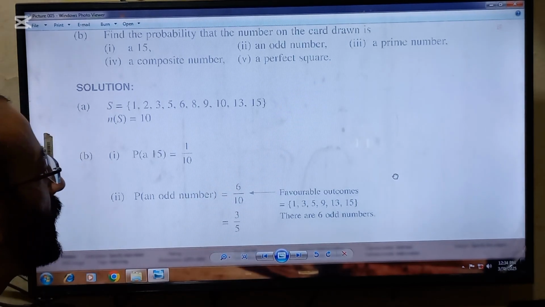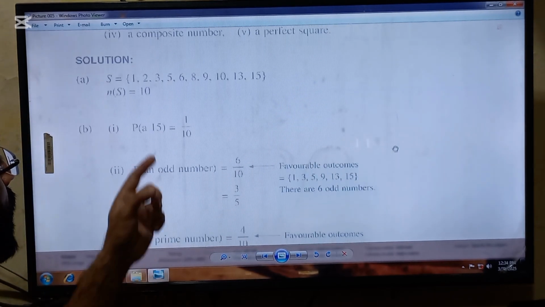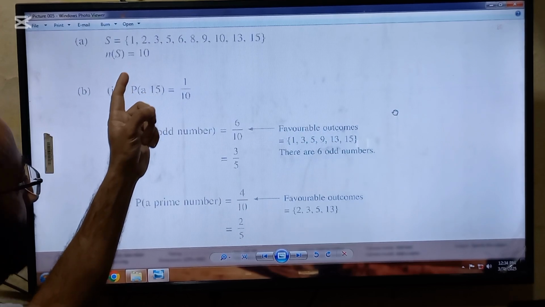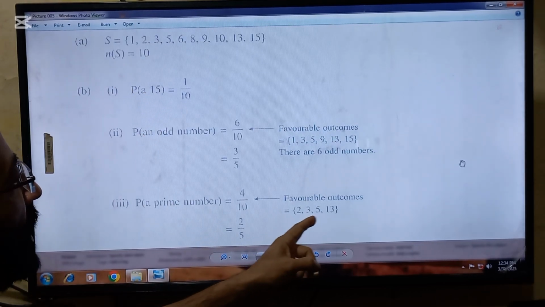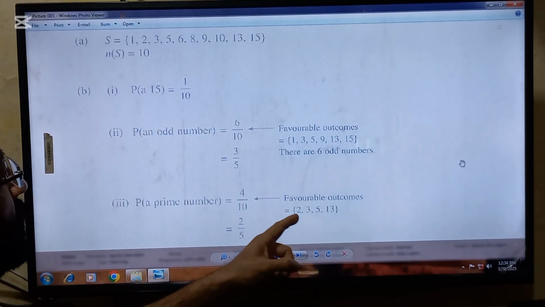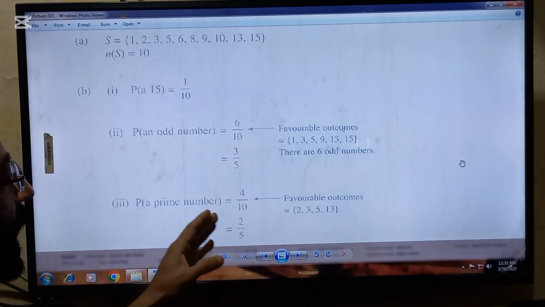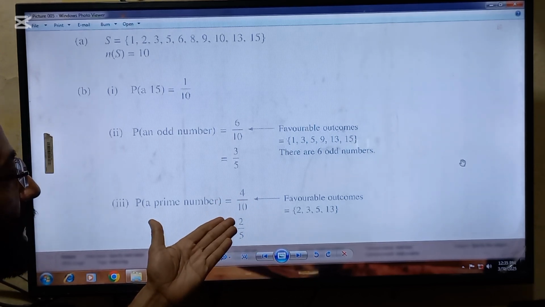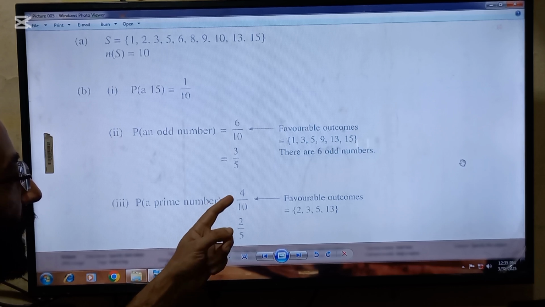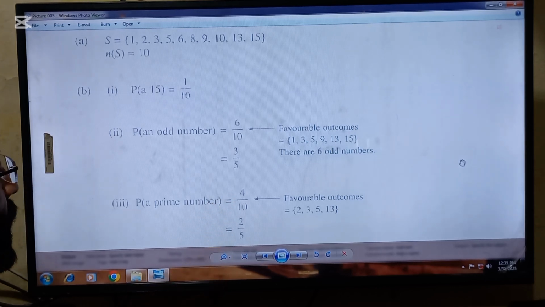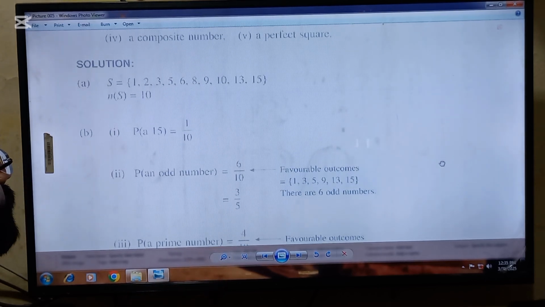Third requirement is a prime number. So again, from the sample space, these four numbers are prime numbers. So it means 4 favorable outcomes are there, and in total there are 10 outcomes. So 4 by 10, and after solving it, you will get the answer of 2 by 5.